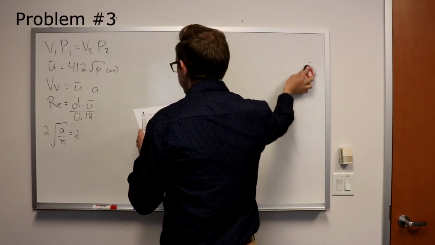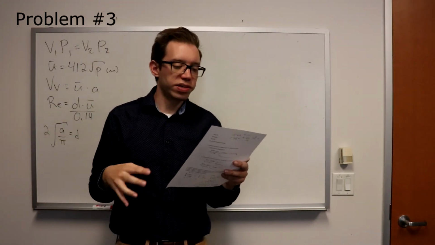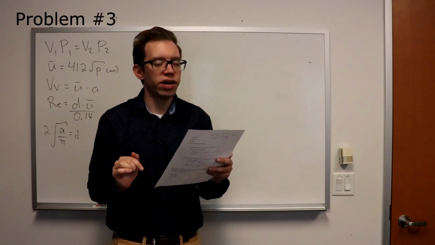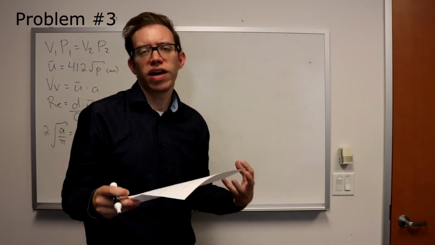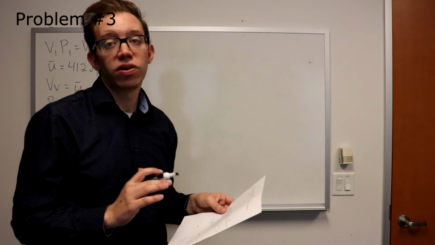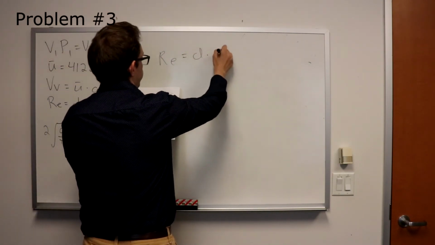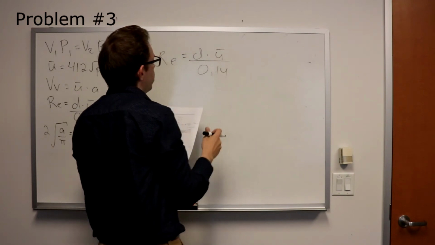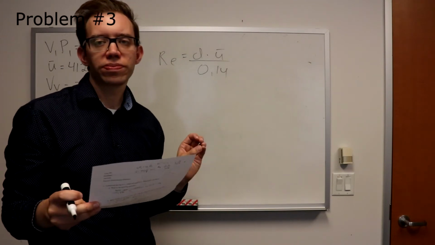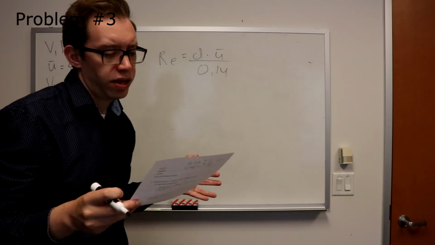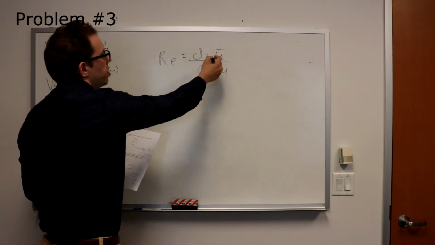So I say here, in order to achieve turbulent airflow, what is the particle velocity needed for a sound with a cross-sectional area of 0.2 centimeters squared? So in order to achieve turbulent airflow, that's probably suggesting that we're going to need our Reynolds number equation. So as I had it from over here, this is our equation. Now, I said in order to achieve, so actually I'm kind of giving you the Reynolds number value that we're going to need. And so I said, what is the particle velocity needed? So that's going to be our U here.